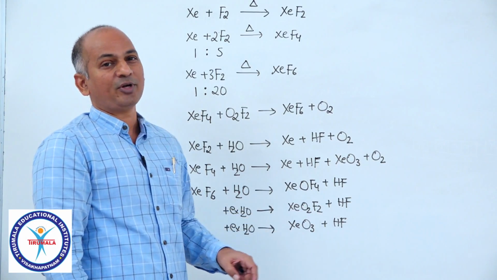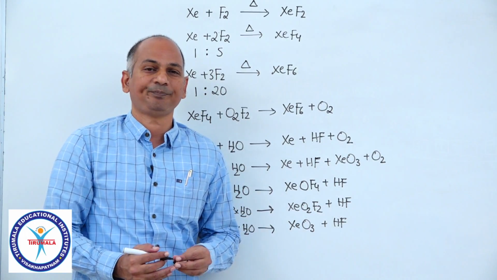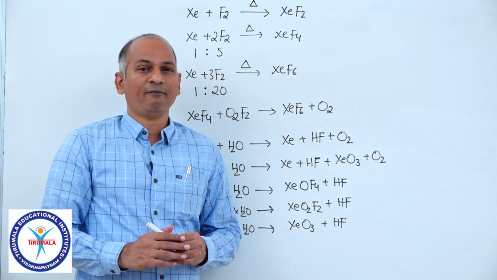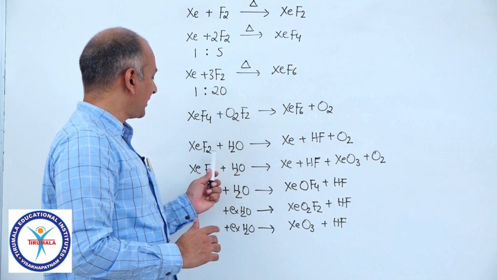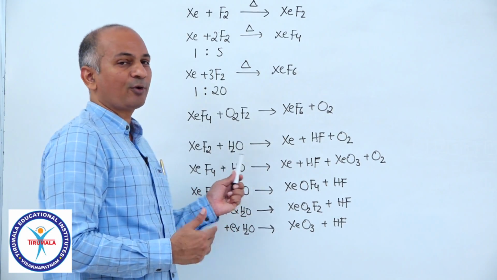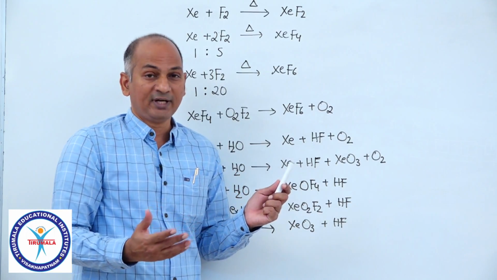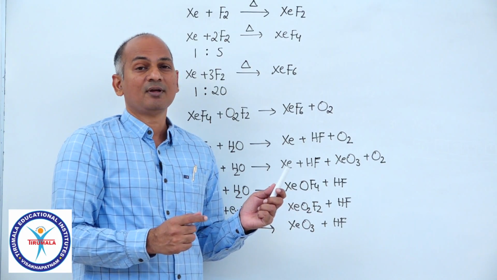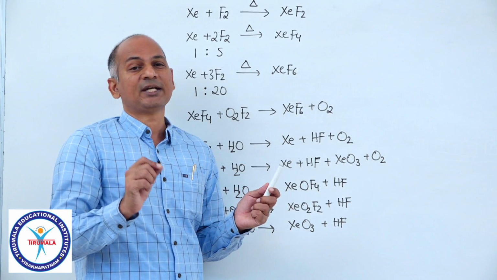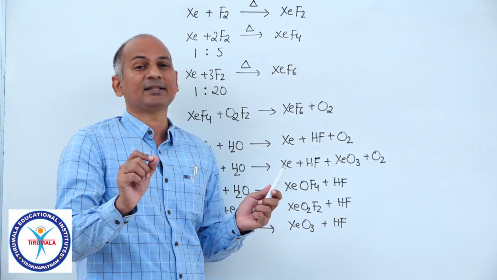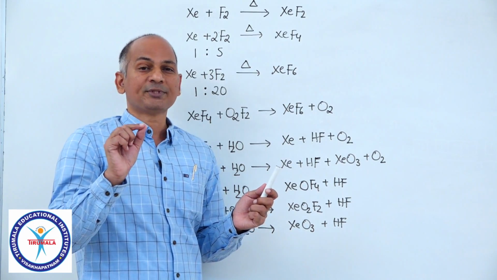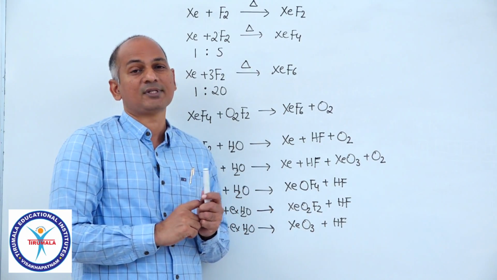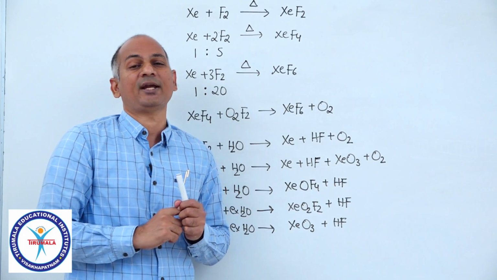Here is one important point, all of you listen to me very carefully. Normally, in the p block, whenever you study hydrolysis of a halide, fluoride or chloride, in group 17 we studied hydrolysis of interhalogen compounds, in group 15 hydrolysis of PCl3, PCl5, in group 16 hydrolysis of SF4 and sulfur hexafluoride.